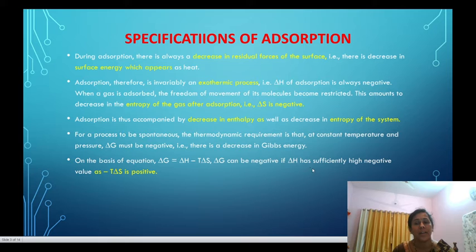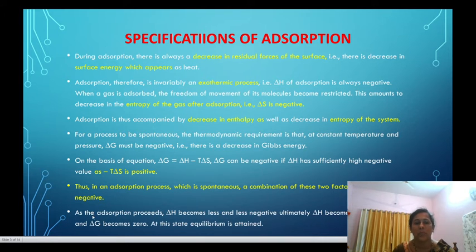That is, delta H is a negative quantity in comparison with T delta S, which with the negative sign is a positive one. Thus, in short, adsorption is a spontaneous process which is a combination of these two factors, that is delta H and delta S, making delta G negative.